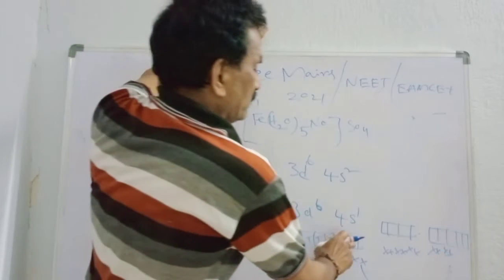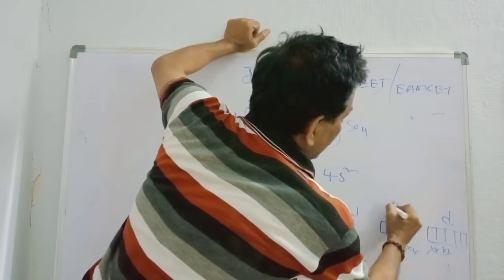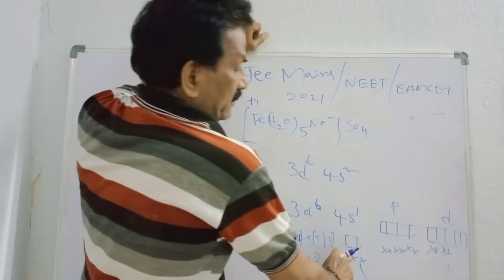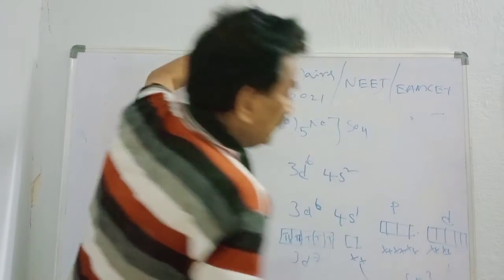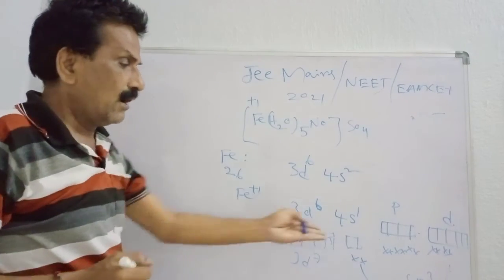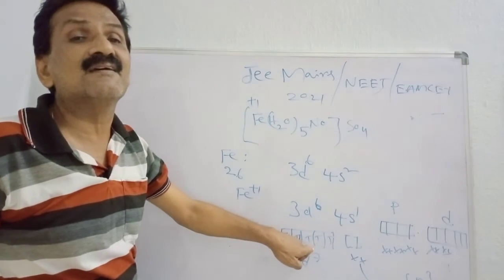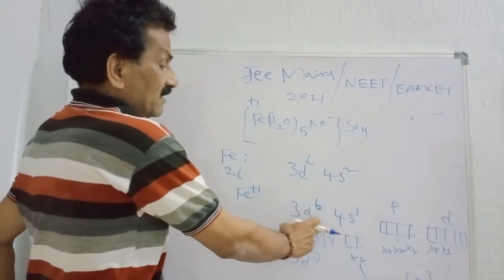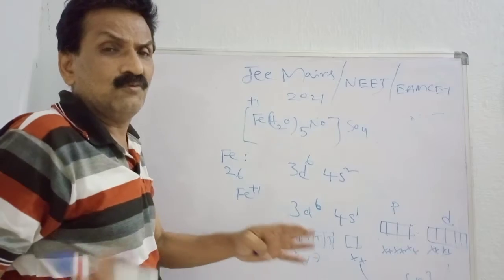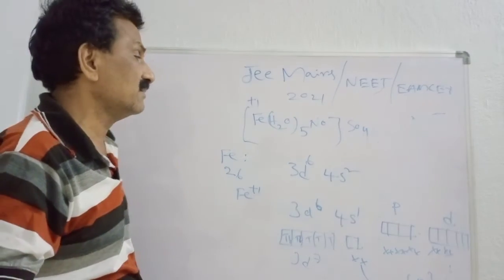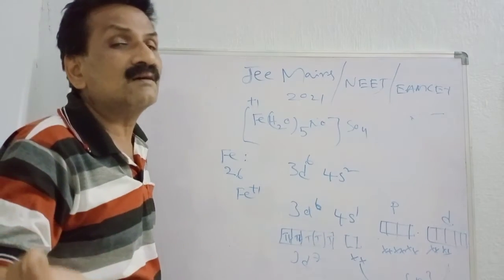So 6 electron pairs contribute to 1 s orbital, 3 p orbitals, and 2 d orbitals. This is d, this is p, this is s. So sp3d2 configuration. Okay, outer sphere complex. Presence of unpaired electrons are there in 3d7. There is no s orbital here. In 3d7 we have 3 unpaired electrons: 1, 2, 3.